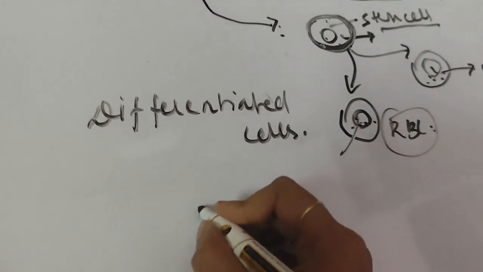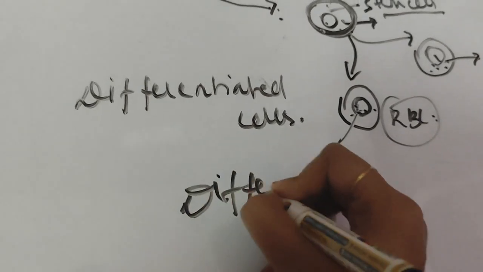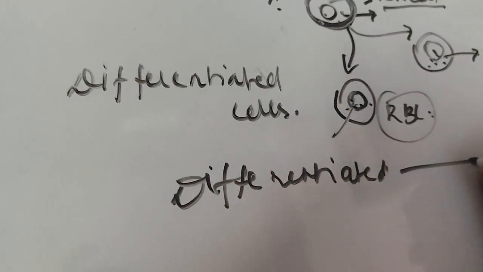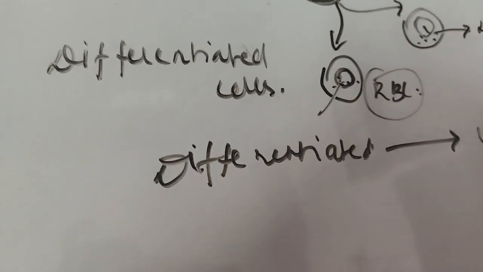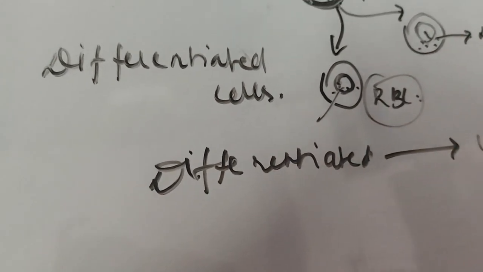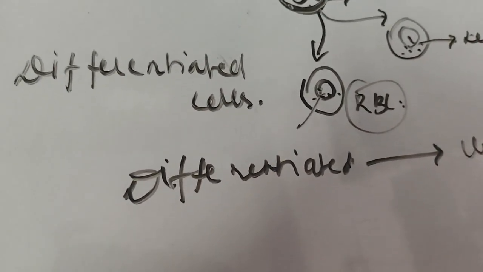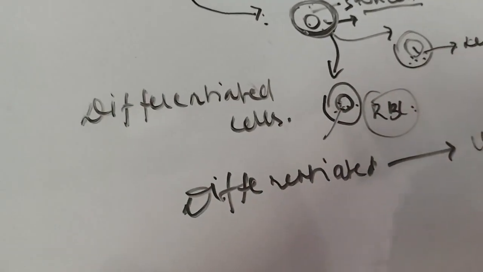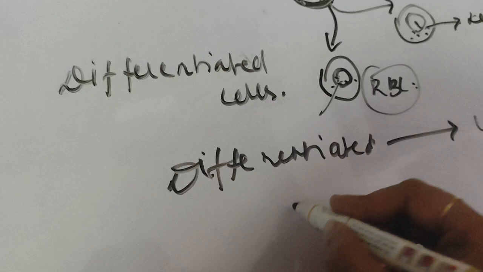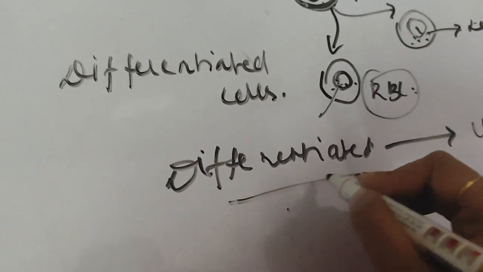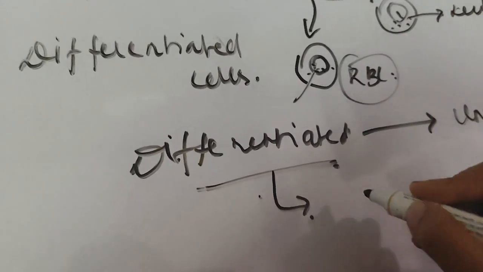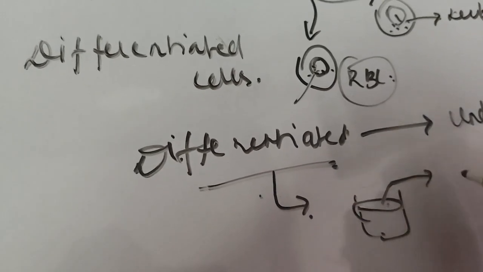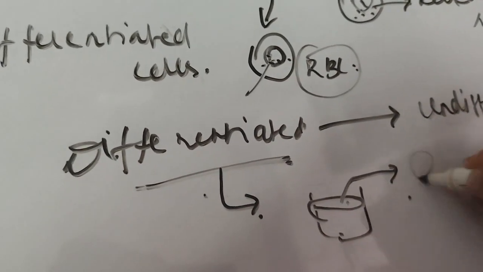Now when a differentiated cell reverts back to an undifferentiated state, for example, we take some differentiated cell and use it in a culture, a kind of animal cell culture, and it will form many other cells.